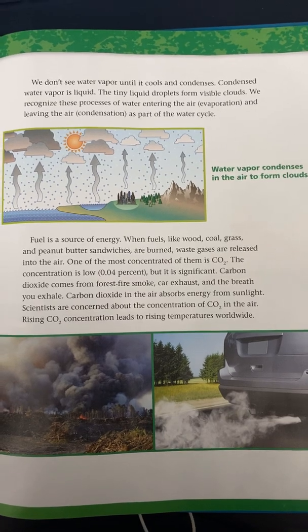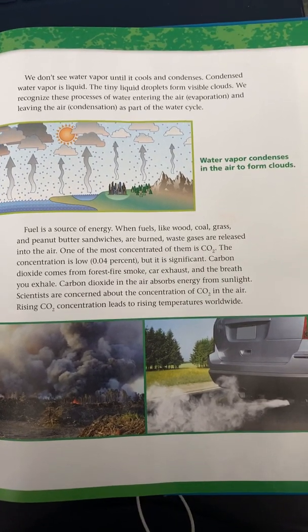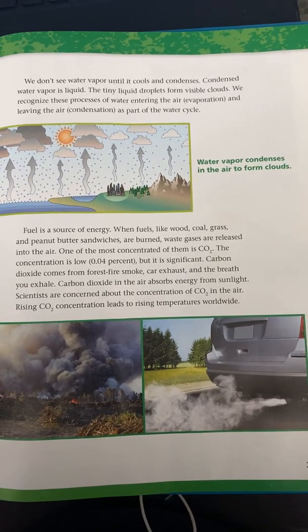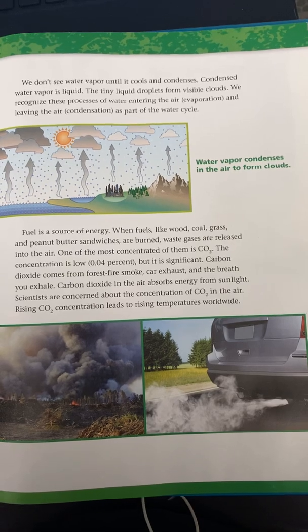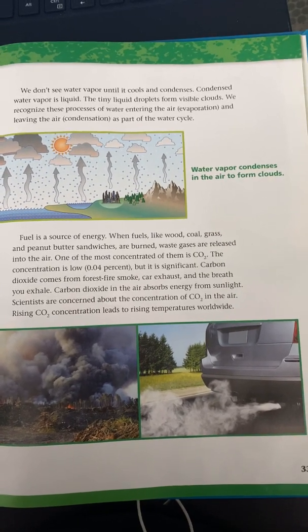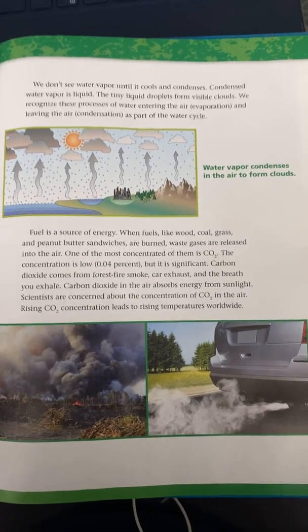Condensed water vapor is liquid. The tiny liquid water droplets form visible clouds. We recognize these processes of water entering the air as evaporation and leaving the air as condensation. As part of the water cycle, water vapor condenses in the air to form clouds.